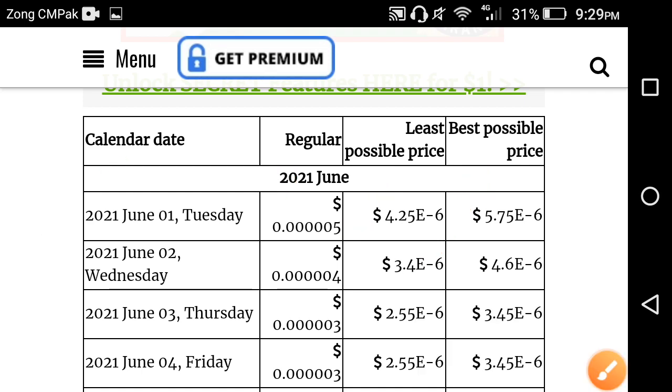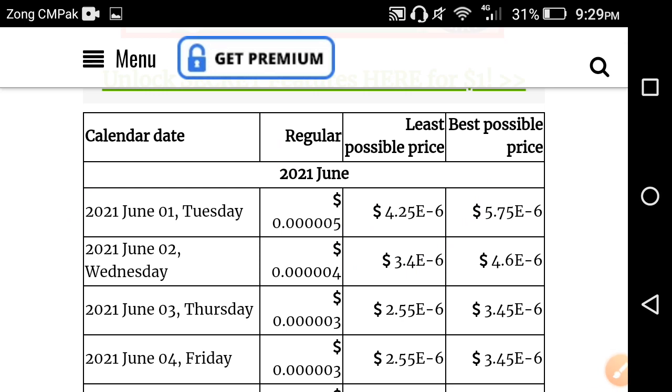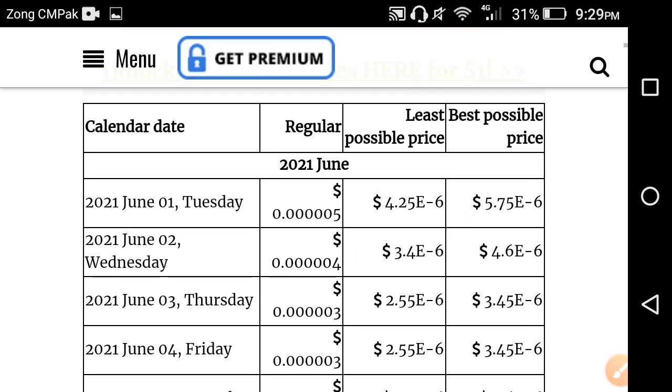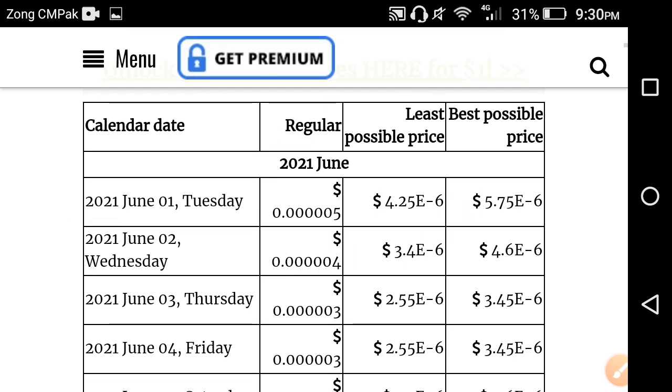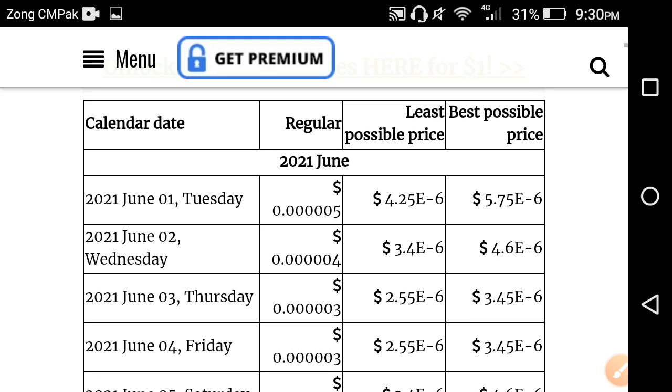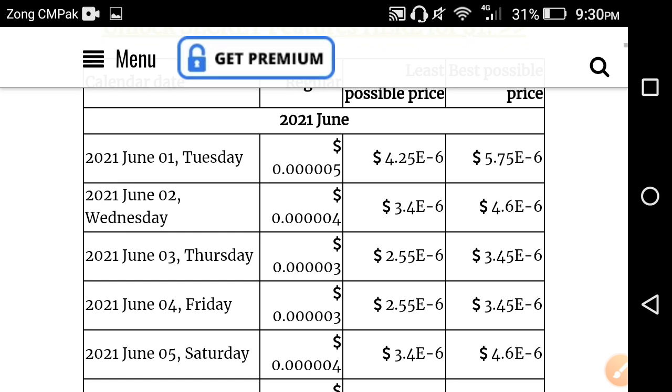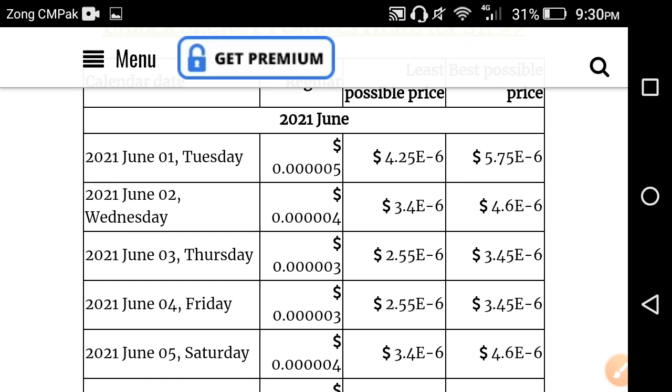So friends, if we look at the 1st June price on Tuesday, 0.00005 USD is possible for Shiba to hit on the 1st June. Same like that, if we look at the 2nd June price, 0.0004 USD is possible for the Shiba token. Same like that on 3rd June, 0.00003 USD is possible for Shiba token. This is the price which is predicted by the cryptocurrency market.